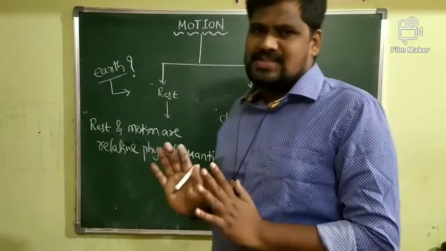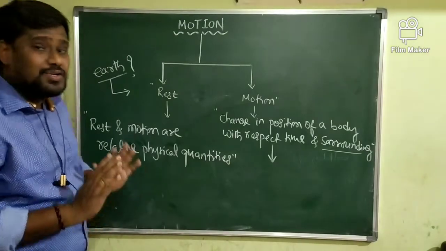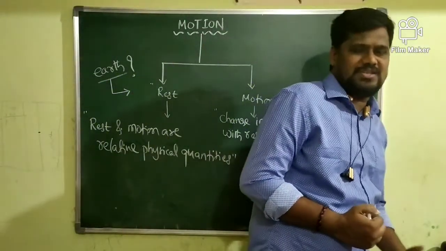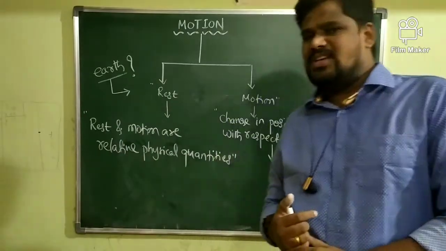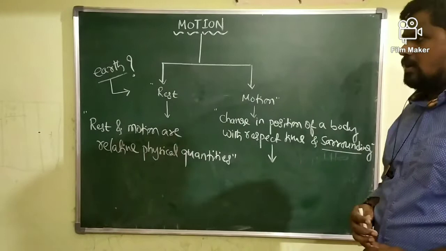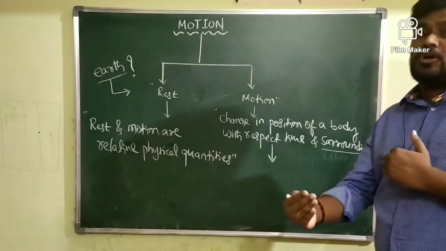If you don't select proper surroundings, it's very difficult to judge whether the body is at rest or in motion.